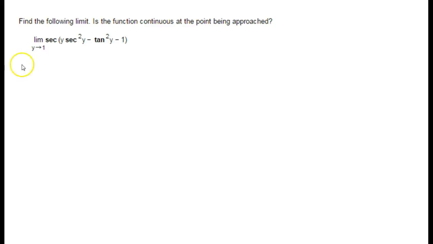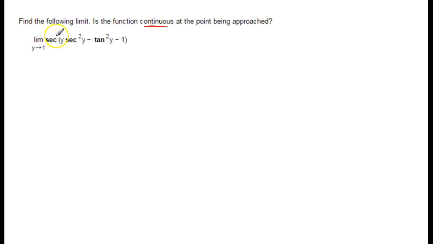Alright, we want to find the limit of this trig function. It's a secant function, but there's also some secants and stuff going on on the inside. Now this is an important question to answer here. Is this thing continuous? Well, the secant function is continuous.